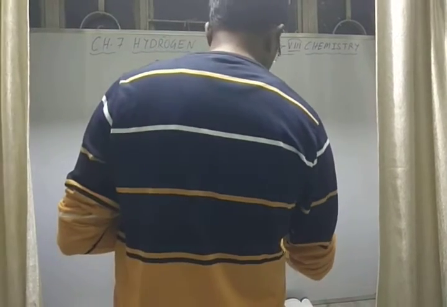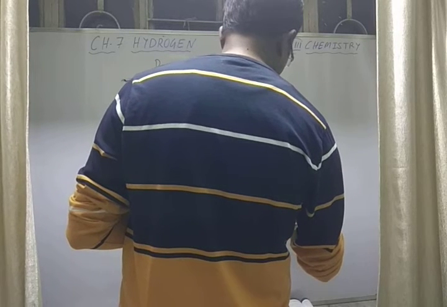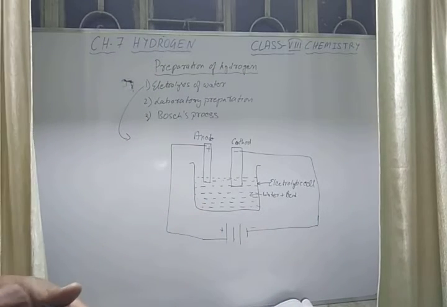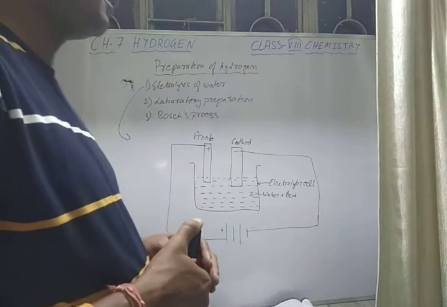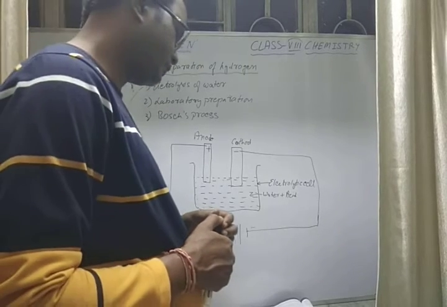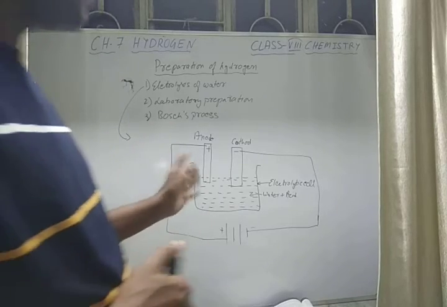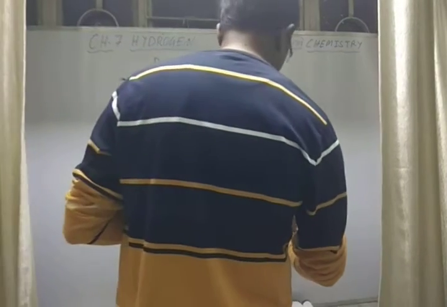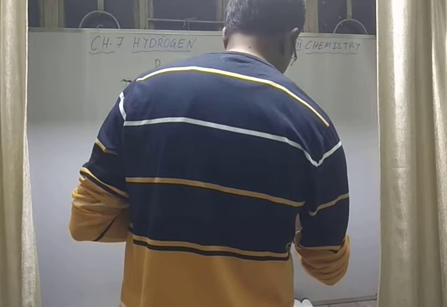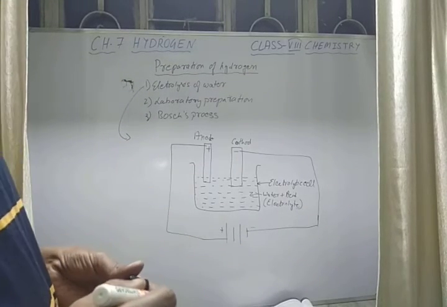So here we are using water plus acid, and this is called acidified water or acidulated water, because all of you know acid is a very good conductor of electricity. It will help water to decompose into hydrogen and oxygen. So this acidified water acts as the electrolyte, and these two are the electrodes, that is, anode and cathode.